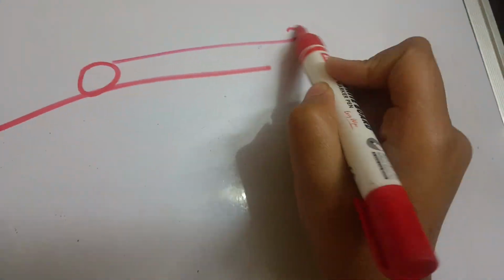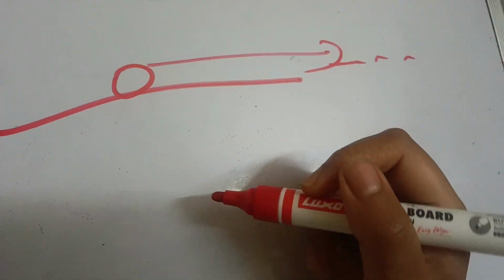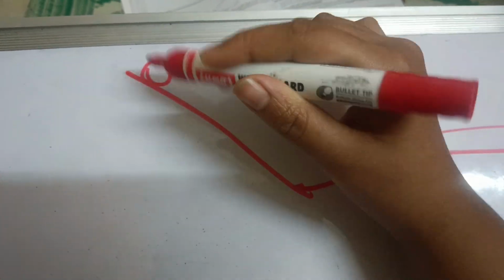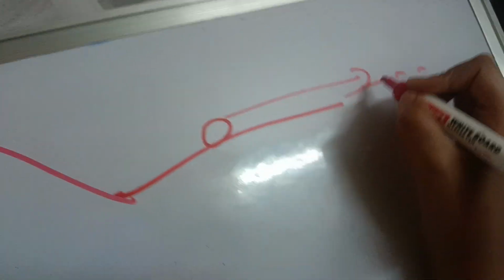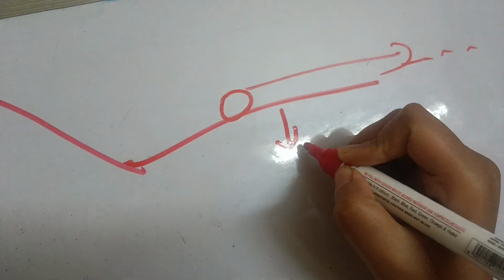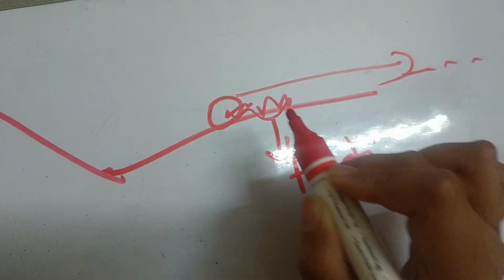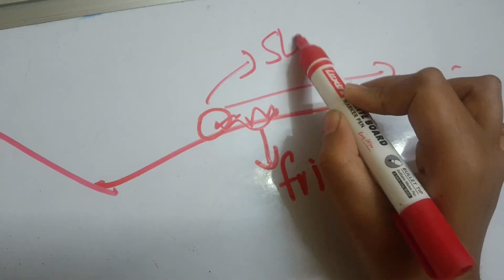But there is an opposing force. What is this force? This force is called frictional force. So if there was a smooth plane, this ball would keep moving endlessly. Why would it keep moving endlessly? If it was dropped from an inclined plane, it has to cover this height, and to cover this height it would keep moving. But sadly we cannot have a frictionless surface, because there is some sort of friction which will slow down the speed of the ball.